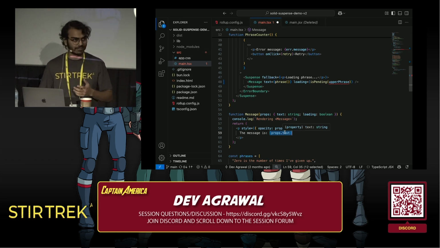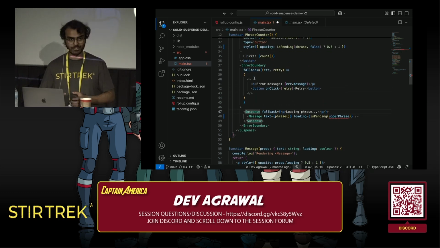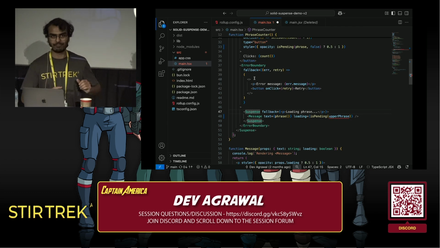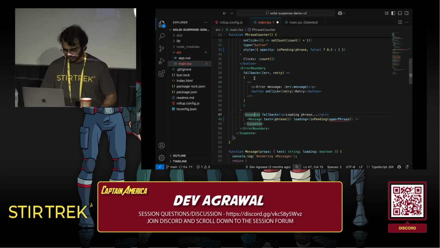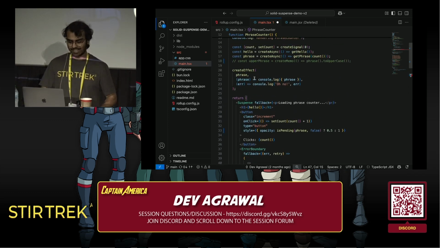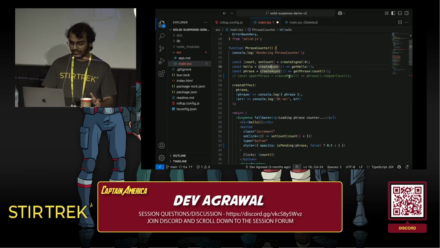And if this is still loading, or if it errored out, this is the binding that is going to notify any Suspense above it. So again, you don't need to keep passing promises around if you need to handle some loading state downstream.